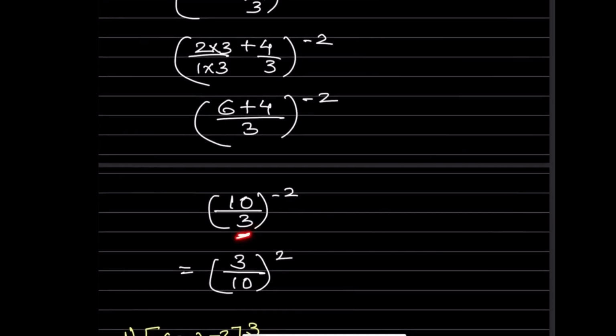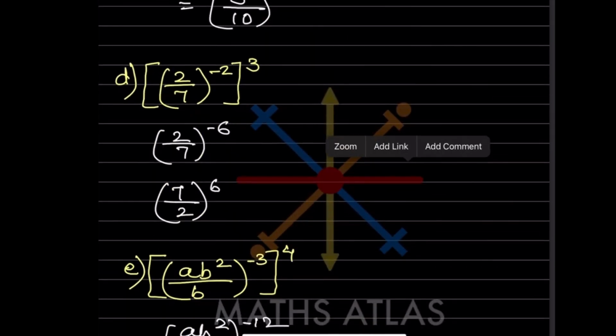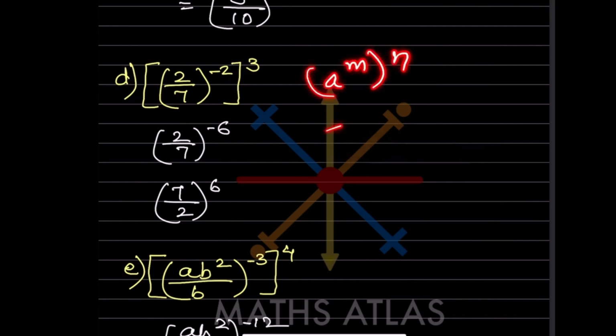Now this is one single term. So now we can make the exponent positive. So this is going to get flipped over. So that will be 3 by 10 raised to 2. So this is the answer. Now here, as I said in the previous one, 3 raised to m raised to n will be 3 raised to mn. So we are going to multiply this into this. So this will be minus 6. This will be the same. Now this is a negative exponent, we are going to make it positive. So this one is going to get flipped over.